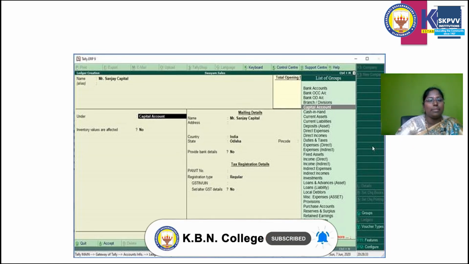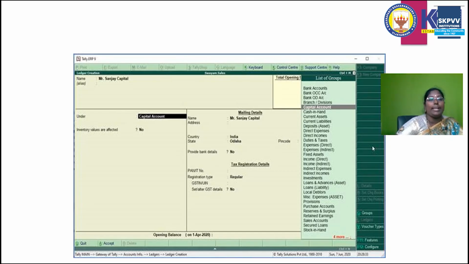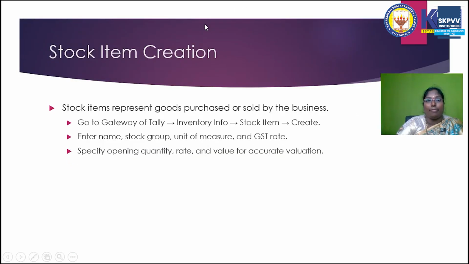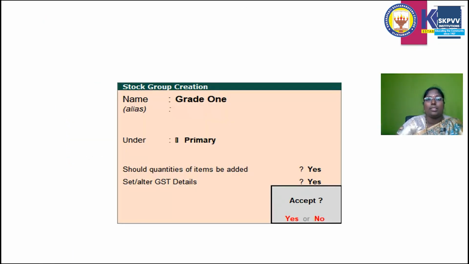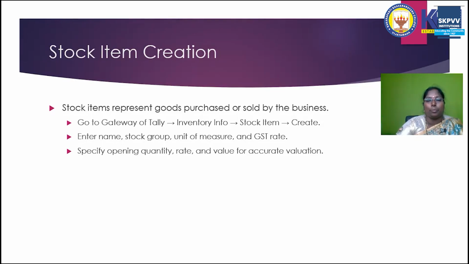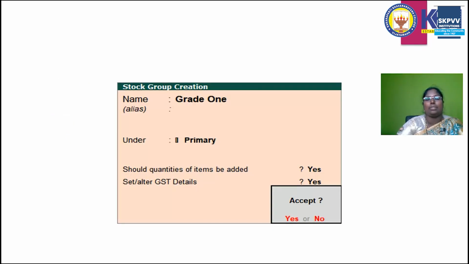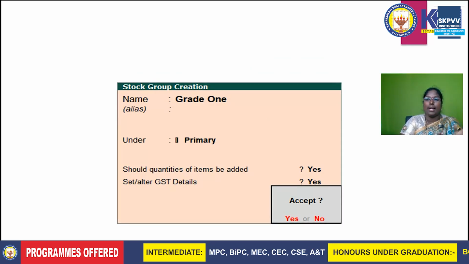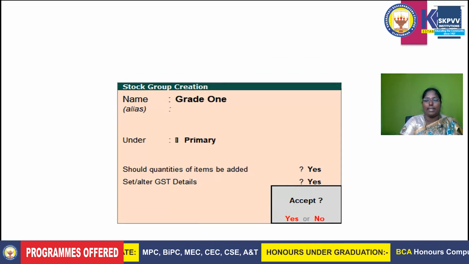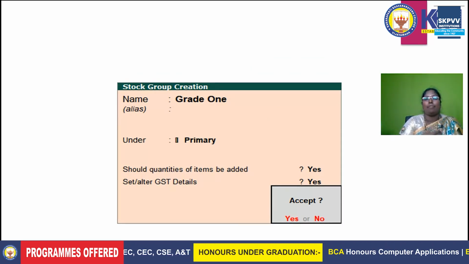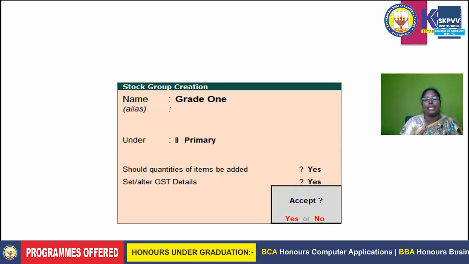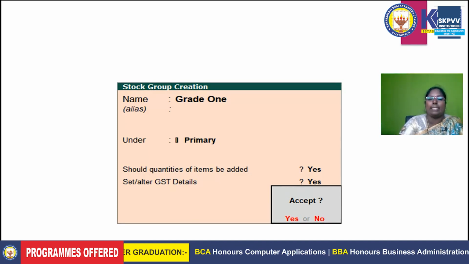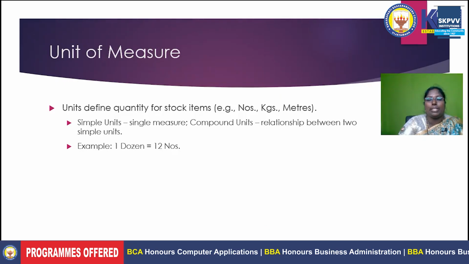In stock items, enter the stock name. After entering the stock name, you definitely need to enter the stock-related group, as displayed in the next box. When you select the group, you select the name to show which group that particular product belongs to and what it is under, primary or secondary, whatever you have, for the purpose of easy classification. After selecting the group and accepting, you then mention the units of measure.